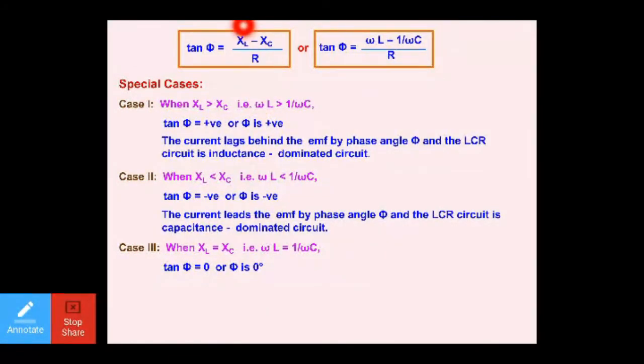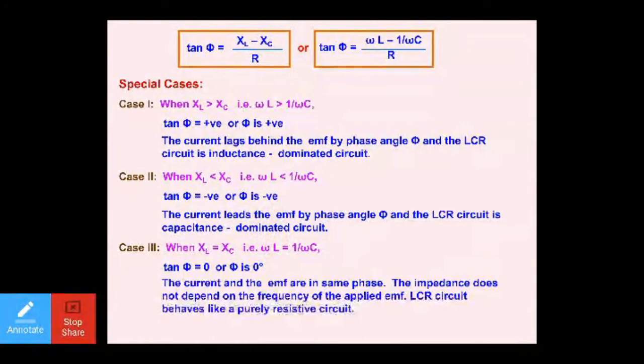For example, if XL is equal to XC, the value will be 0, right? Then tan phi is also equal to 0, and phi will be equal to 0 degrees. In this case, XL is equal to XC, that means omega L is equal to 1 upon omega C. So dear students, in this case, current and the EMF are in the same phase.